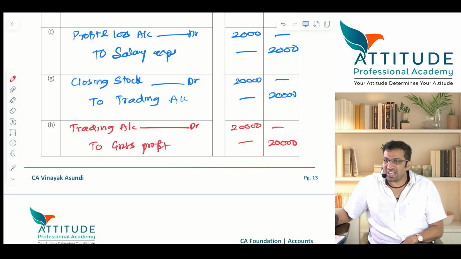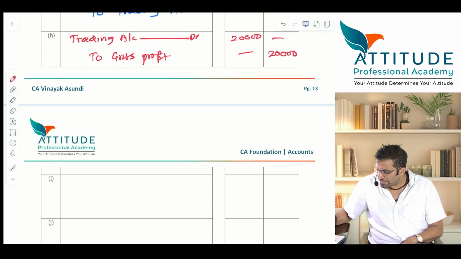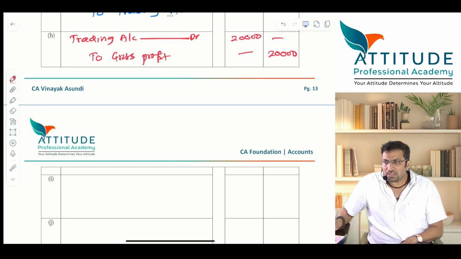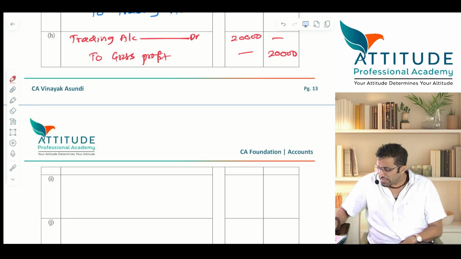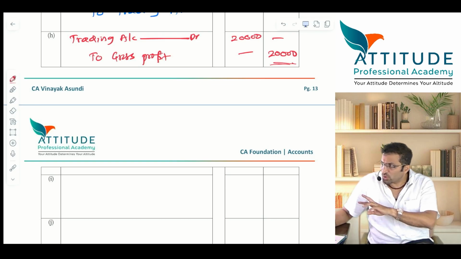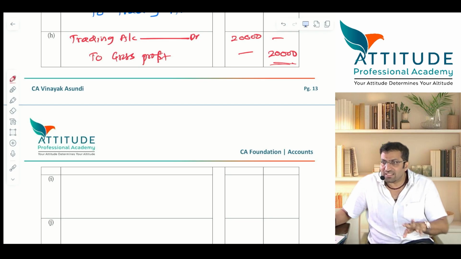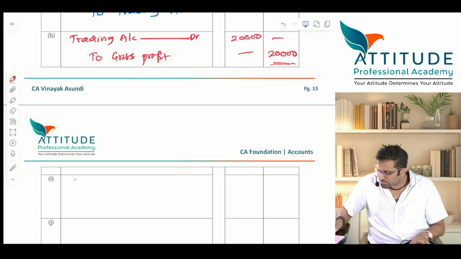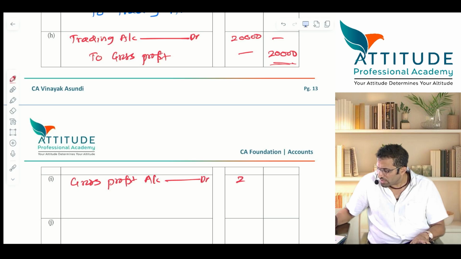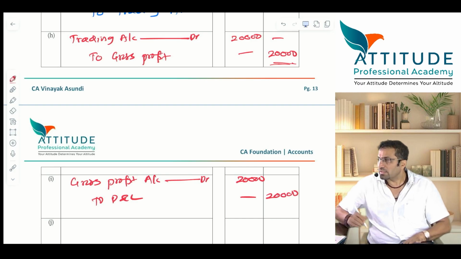Now you have to close the GP account also. Close the GP account. Tell me. Here gross profit is credit, correct? So gross profit should now get what? And credited to P&L. Yes or no? Entry. Gross profit account debit, 20,000, to profit and loss account, 20,000. Correct?